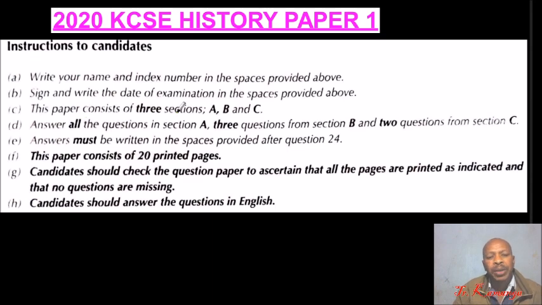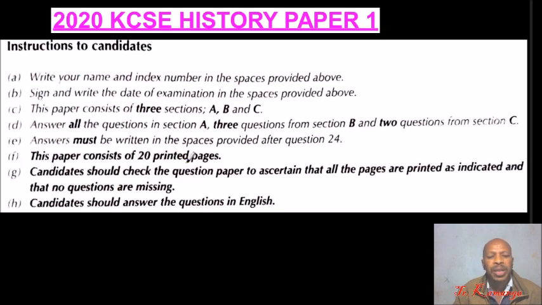So you are told this paper consists of 3 sections, A, B, and C. Answer all questions in A, 3 questions from B and 2 questions from C. So that is very important, so that you don't answer more questions in a section than instructed. This is because it will take you time, and this may not give you an opportunity to do perfect work in the given questions within the time given of 2.5 hours. Answers must be written on the spaces provided after question 24.